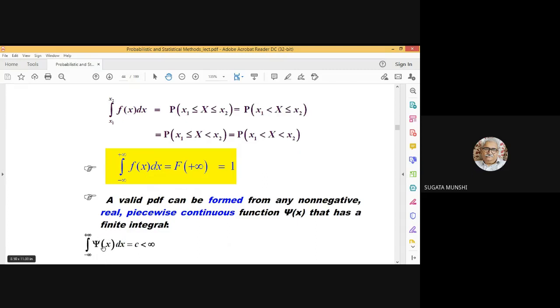If you integrate psi(x) over minus infinity to plus infinity, and you find that the result is some finite quantity c, then simply by dividing psi(x) by c, what will you have? You will have a function whose area is unity. So that function will serve as a valid probability density function.